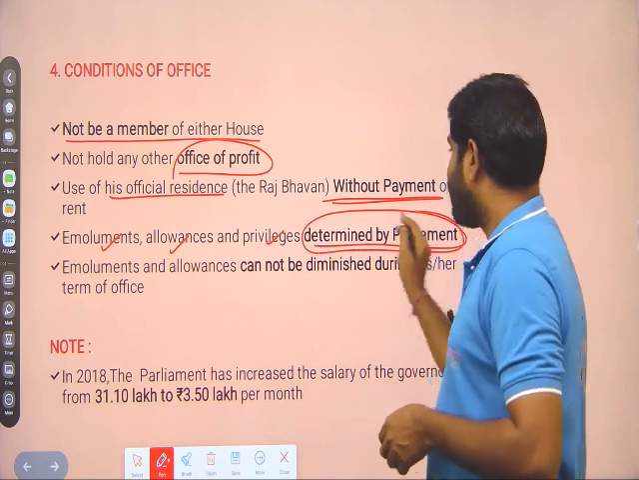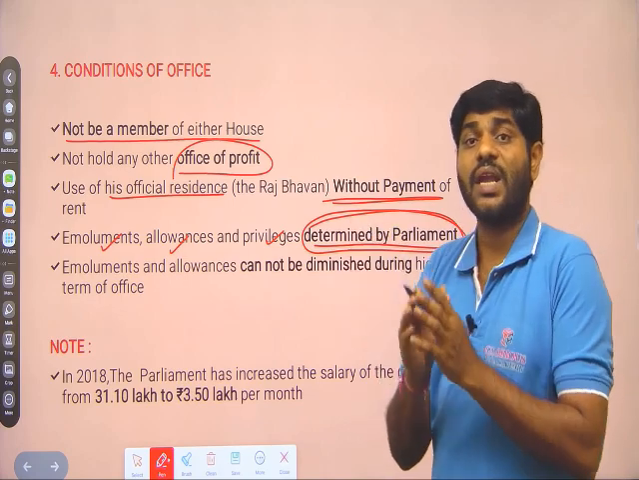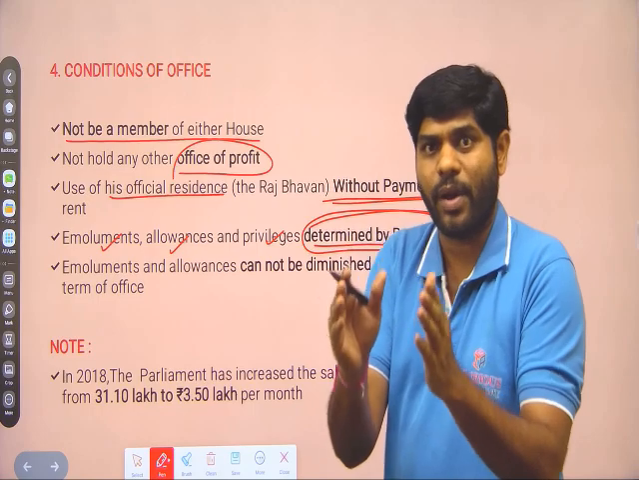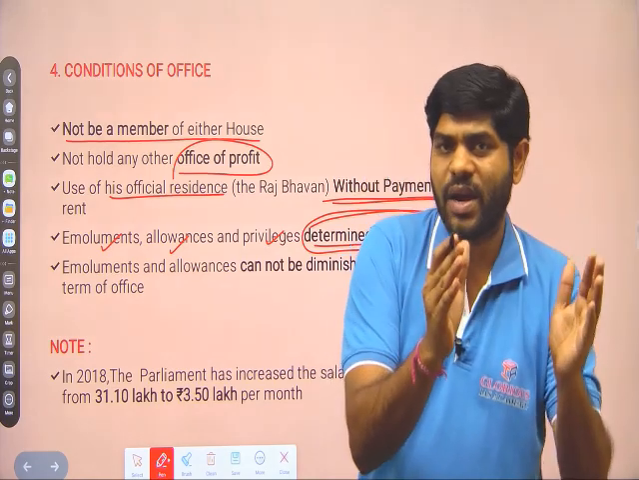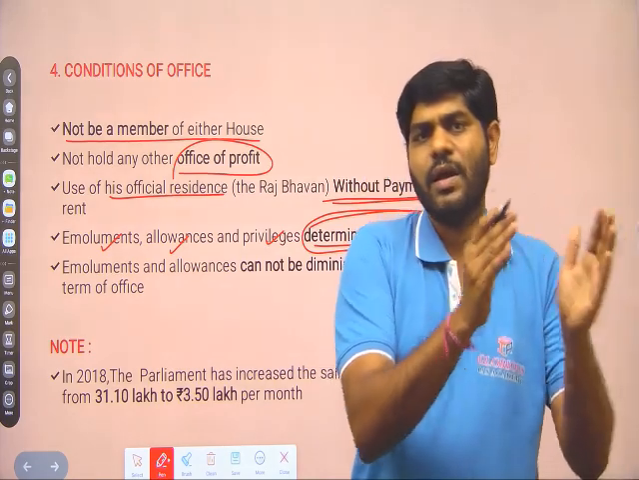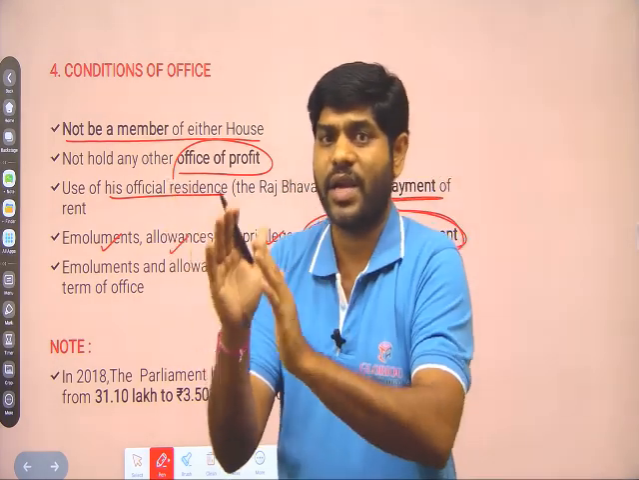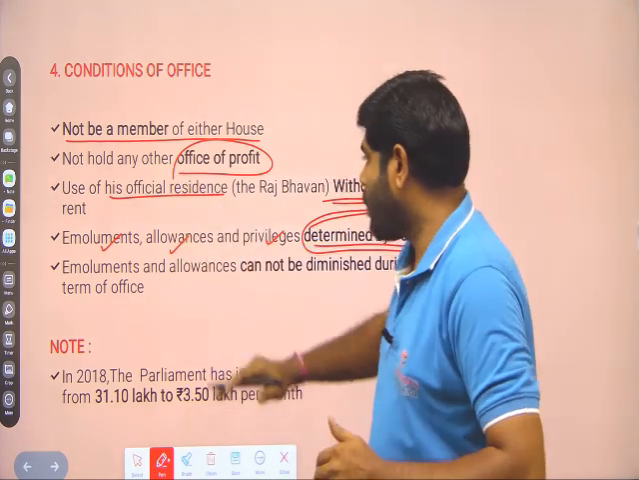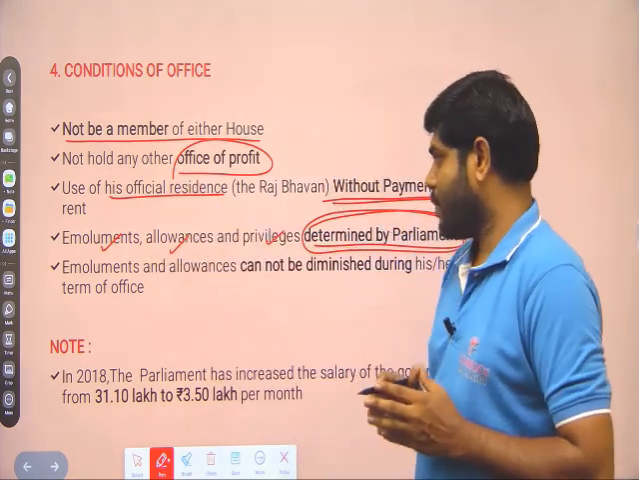Here the governor's emoluments, allowances and privileges are not decided by the state legislature; they are decided by the parliament. You should remember this point. Even though the governor is working in the state government, at the state level, the state legislative assembly will not decide. Parliament only decides the emoluments, privileges and allowances of the governor.